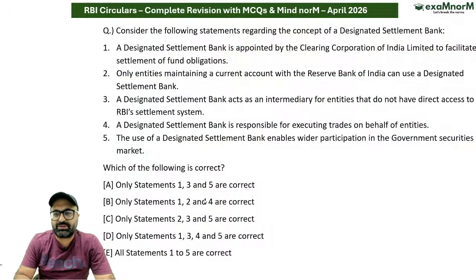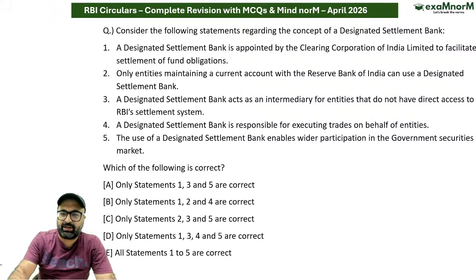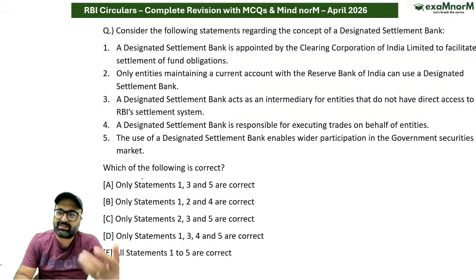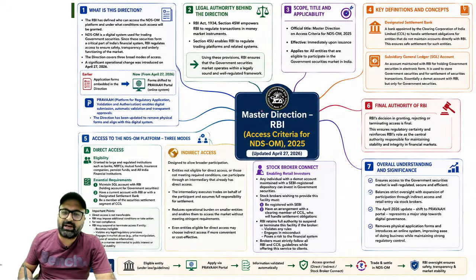Next question, now it's on your screen. What does the question say? The next question is related to the statement of concept regarding the designated settlement bank. Now, where did this term designated settlement bank come from? Where did this point come from? If I go to this point, what will my answer be here?